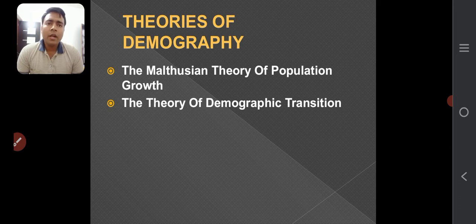It means when a population of an underdeveloped country goes through the process to become a developed country. So that specific process from underdeveloped to developed is called theory of demographic transition.